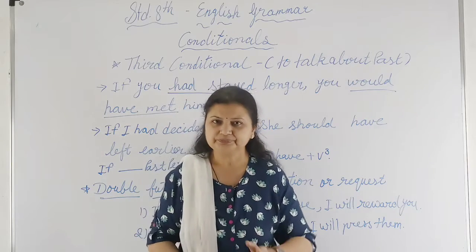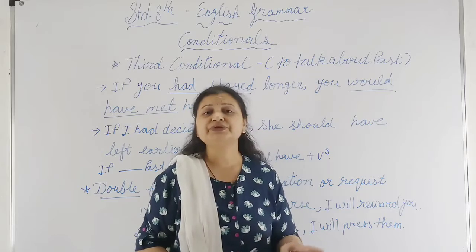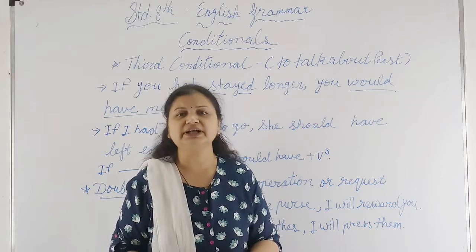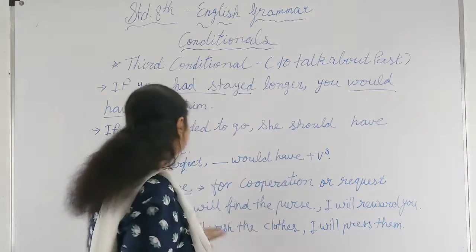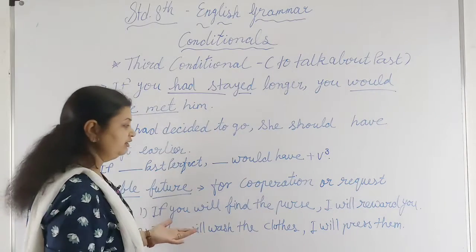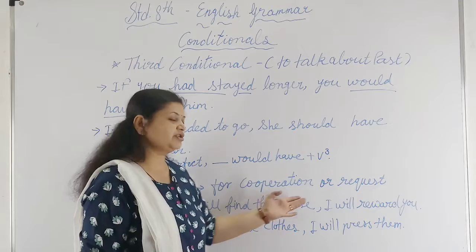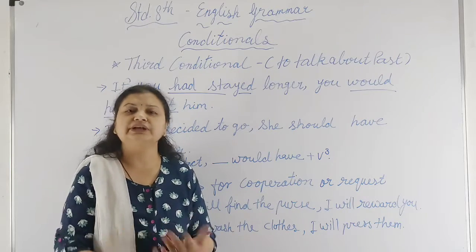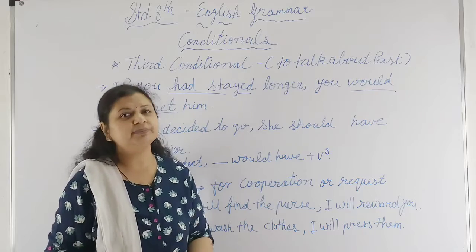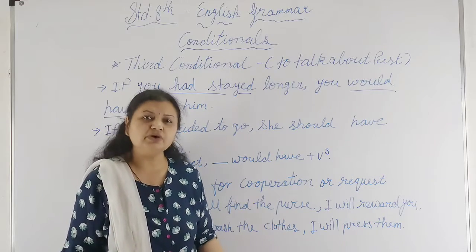Now second, double future. Double future means the future tense in the if clause and the future tense in the main clause. In which condition can we use it like this? When there is cooperation or a request. If the sentence is a request: if you will complete my work, I will give you a chocolate.